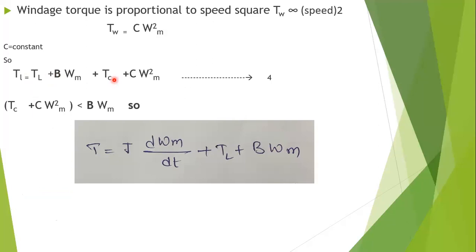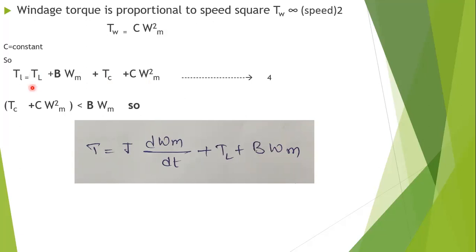TS does not have any dynamic analysis, so we eliminate that. Plus C into omega square, that is windage torque. Because total load torque is equal to friction torque, windage torque, and mechanical work torque.